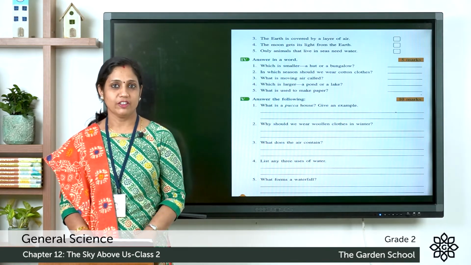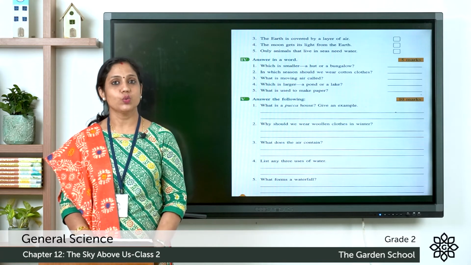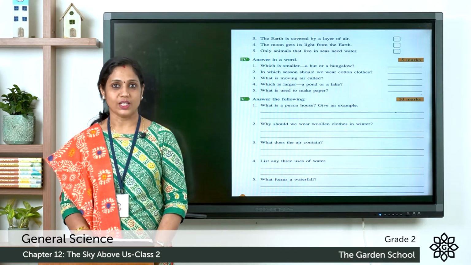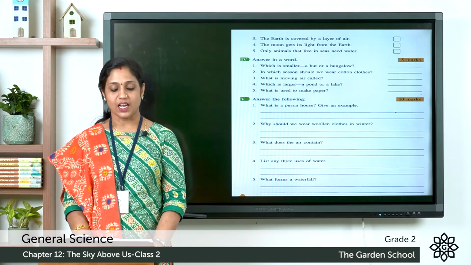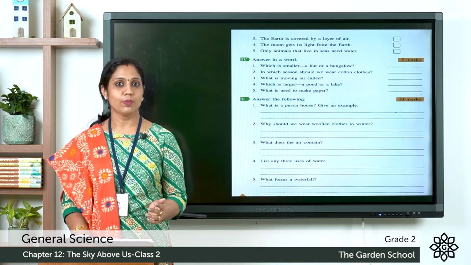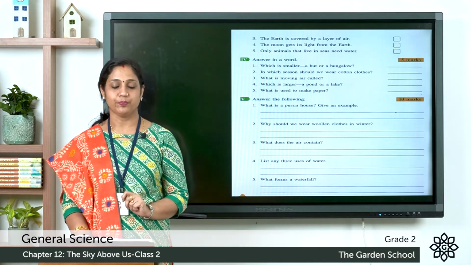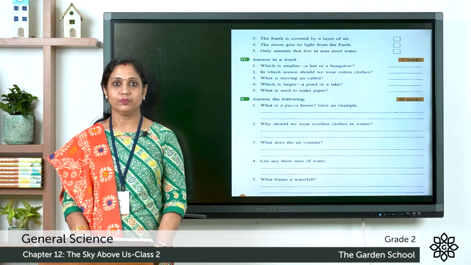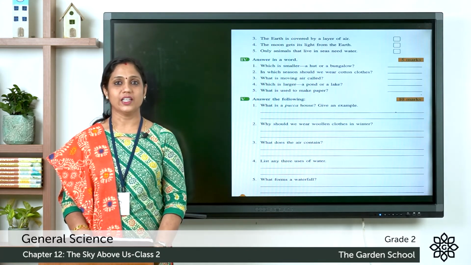So we learned about the different seasons. So in which season should we wear cotton clothes? The third one, what is moving air called? Fourth one, which is larger, a pond or a lake? So which is larger? Is it a pond or a lake? So you can write it there. Fifth one, what is used to make paper? So you can write it here in the space provided.